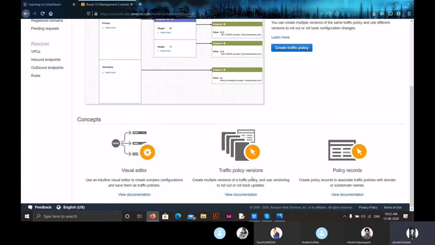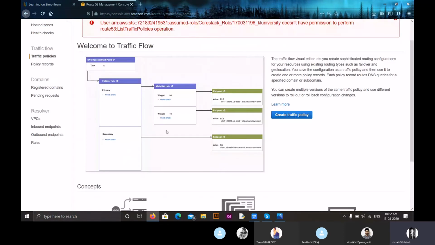There are different traffic policy versions and policy records. Here you can see the complete flow graph of traffic flow. First we have a type, then we have a failover rule, then a weighted rule, then these weighted rules are redirected into endpoints. There is a primary failover rule, and the second one is a secondary failover rule. Here everything is checked by health checks. Health checks ensure that our websites are working properly.